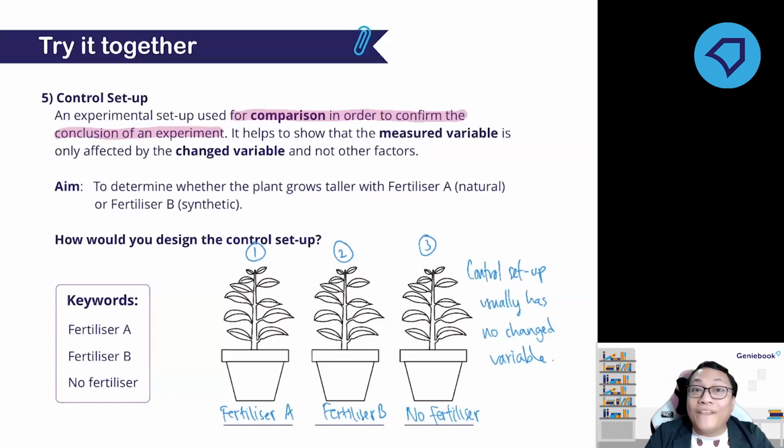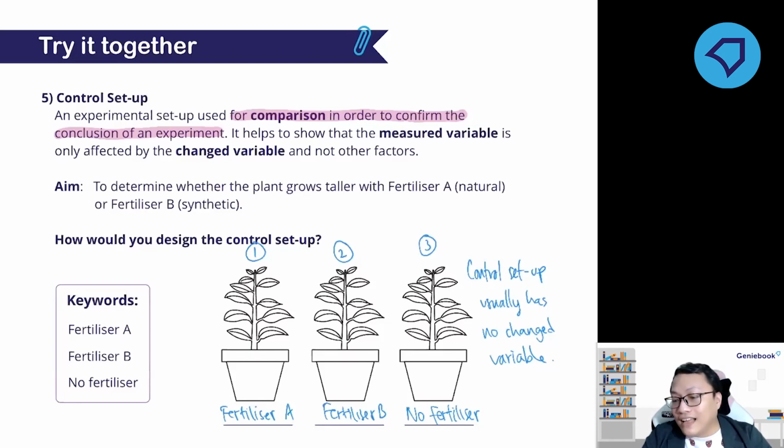No. Tap water? No. Fresh water? Not really fresh water, but pure water. It's not no water, it's pure water. Pure water means that there is only water inside. Yeah, so pure water would be the control setup.